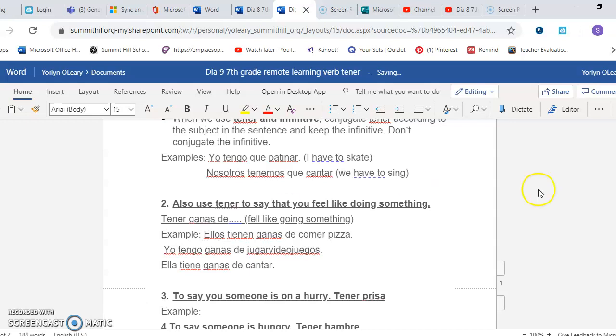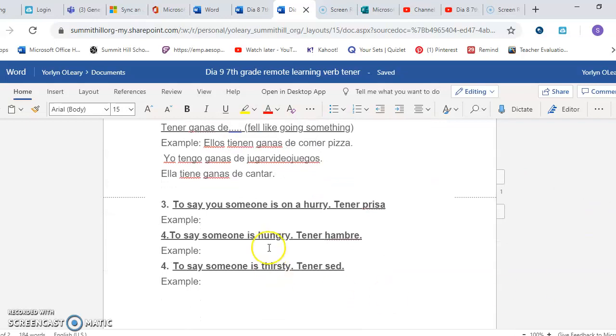Okay? The next way to use tener, we also use it to say that someone is in a hurry. And that one would be tener prisa. Say it. Tener prisa. Tener prisa means to say that someone is in a hurry.